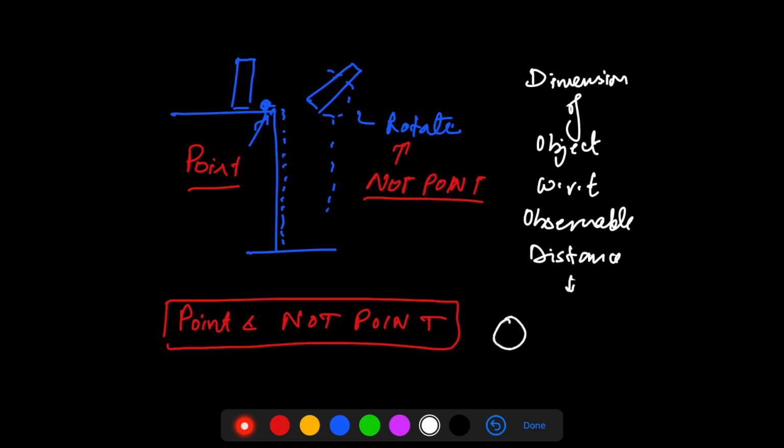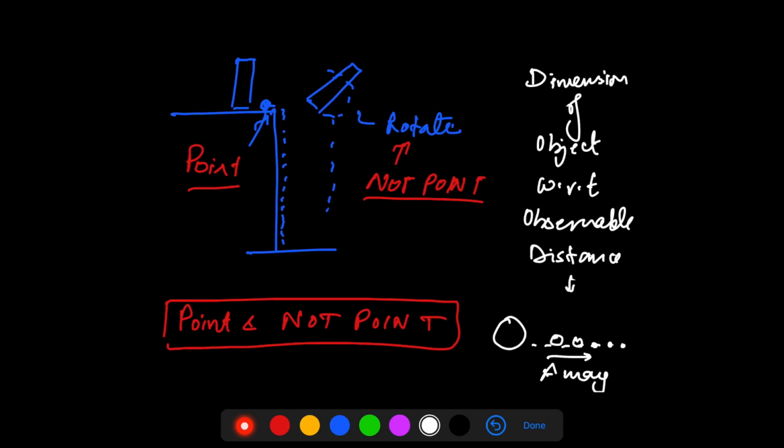Another example of a point object could be, if I see a ball from near space, right? Let's say you are just standing adjacent to a football, you'll realize that the dimension is big. But as you start moving away, this ball will seem smaller and smaller, right?